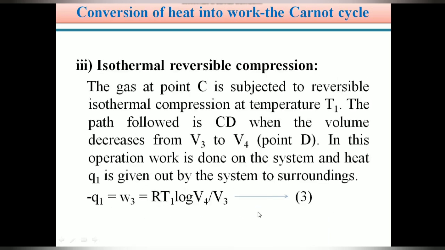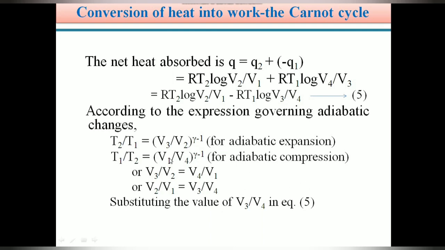In the third operation, isothermal reversible compression, the heat is minus Q1 equals RT1 log V4 by V3. Therefore, the net heat absorbed is Q equals Q2 plus Q1, where Q1 is negative because heat is coming out of the system. That's why we write minus Q1.